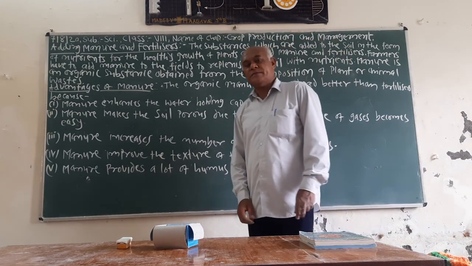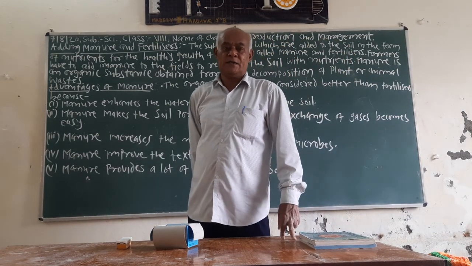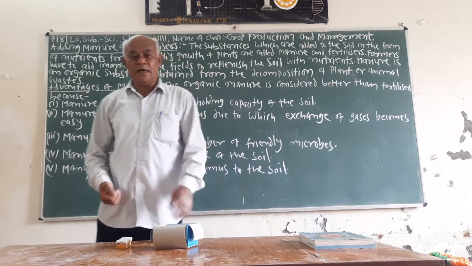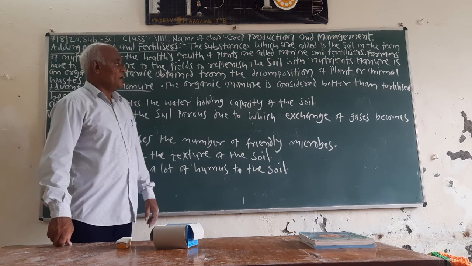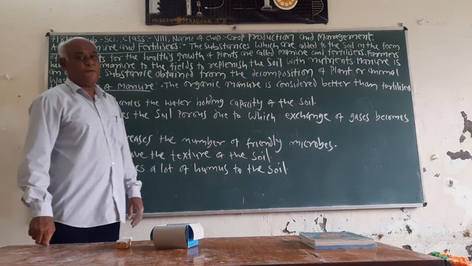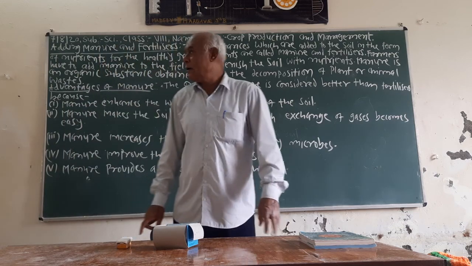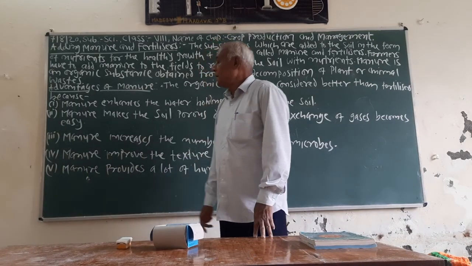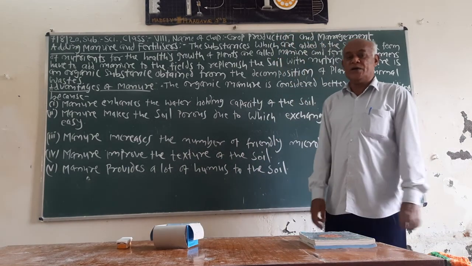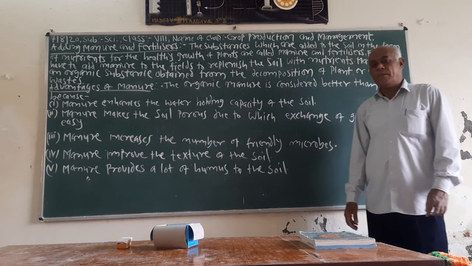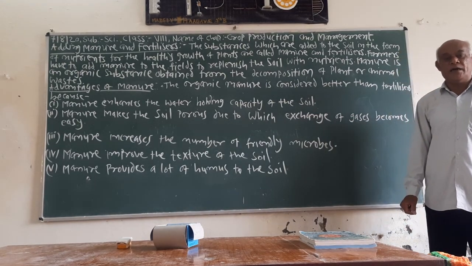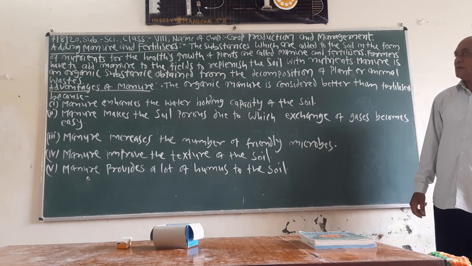So, what is manure or fertilizers? Manure or fertilizers are substances which are added to the soil in the form of nutrients for the healthy growth of plants.